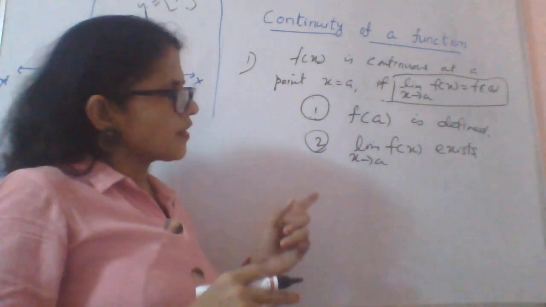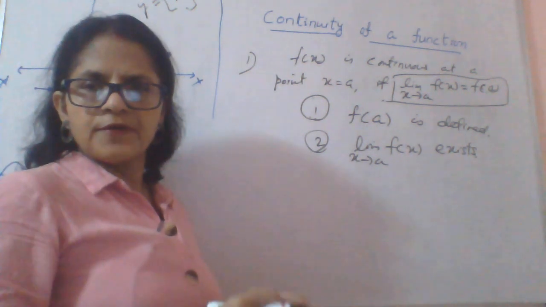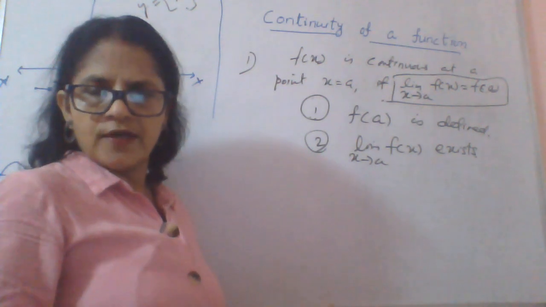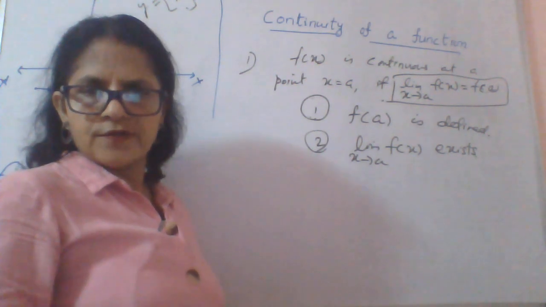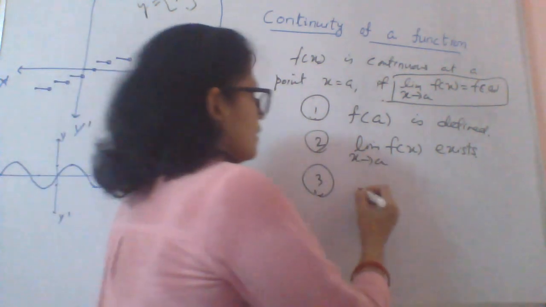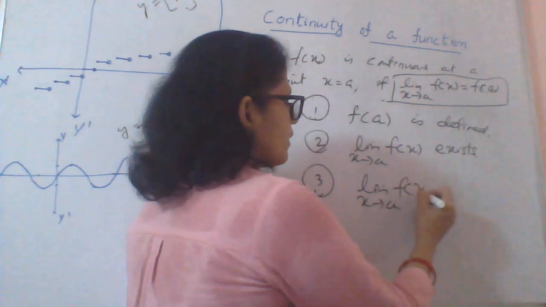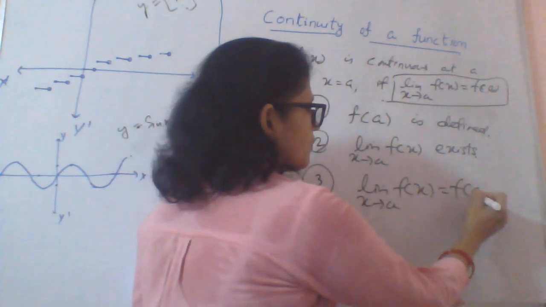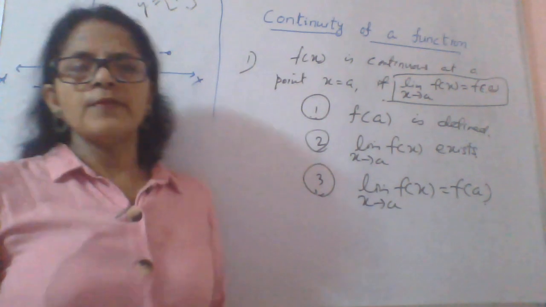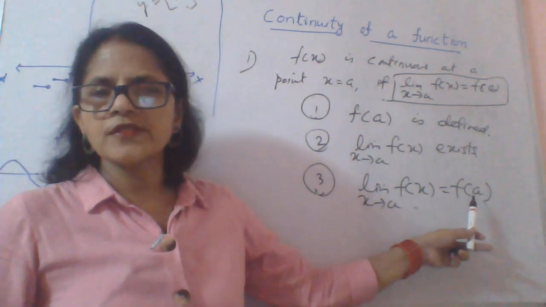So in this case, all the methods of limits, all the concepts we have done in class 11th standard, will come into action. Third one is limit x approaches to a, f(x) equal to f(a). It means our limiting value should be equal to the functional value.